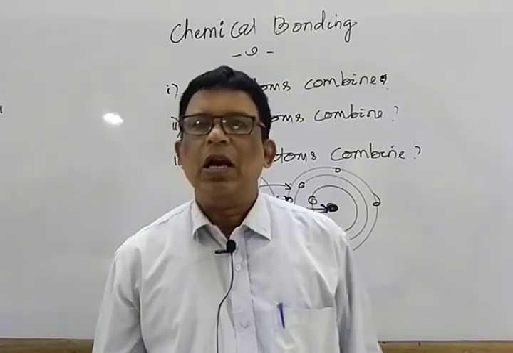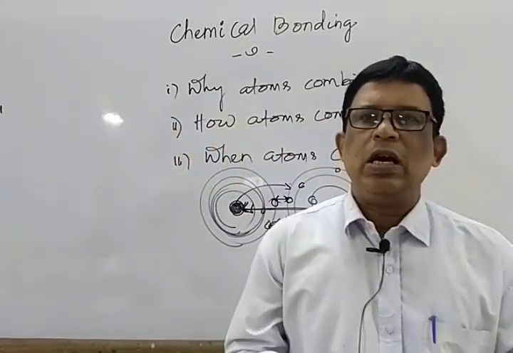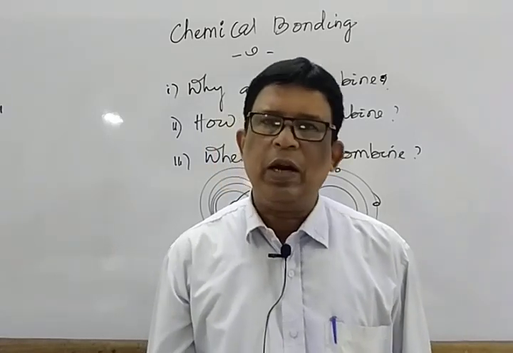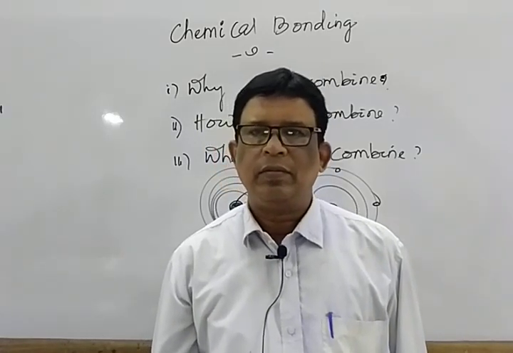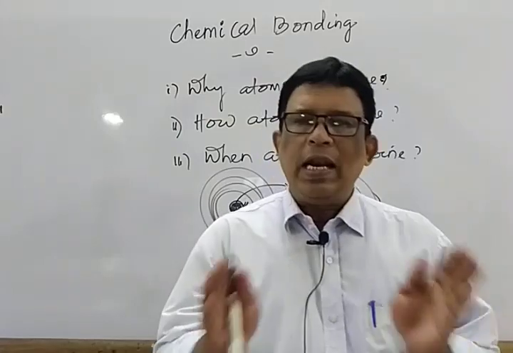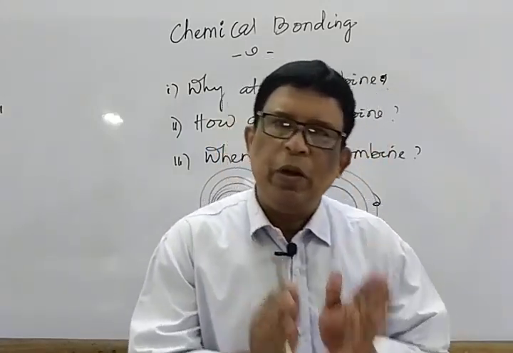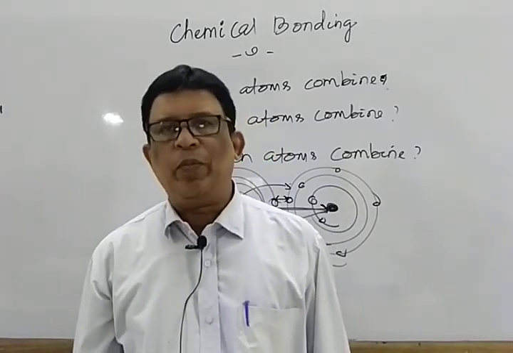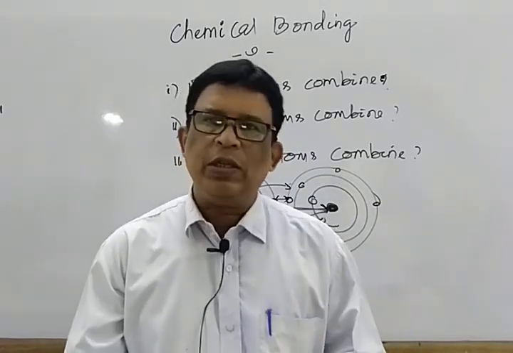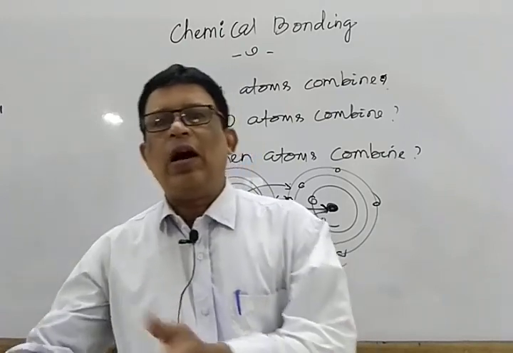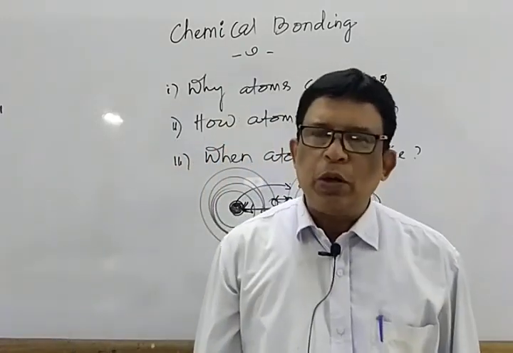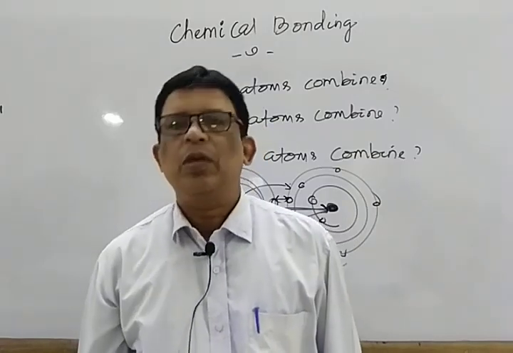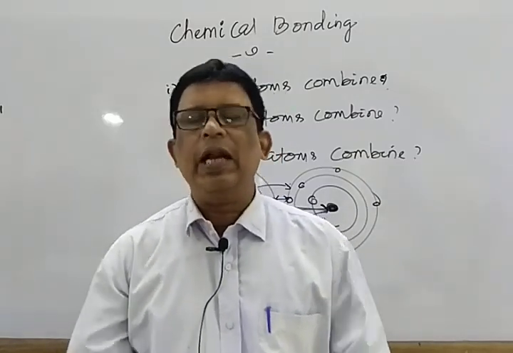Next we will discuss the characteristics, the conditions for the formation of ionic bond. Two to three points are there. Point one: the first atom must belong to group 1A, 2A or 3A, that is electropositive nature, that is a metal possessing metallic nature. While the other atom must belong to group 5A, 6A or 7A, that means more electronegative nature and non-metallic nature.